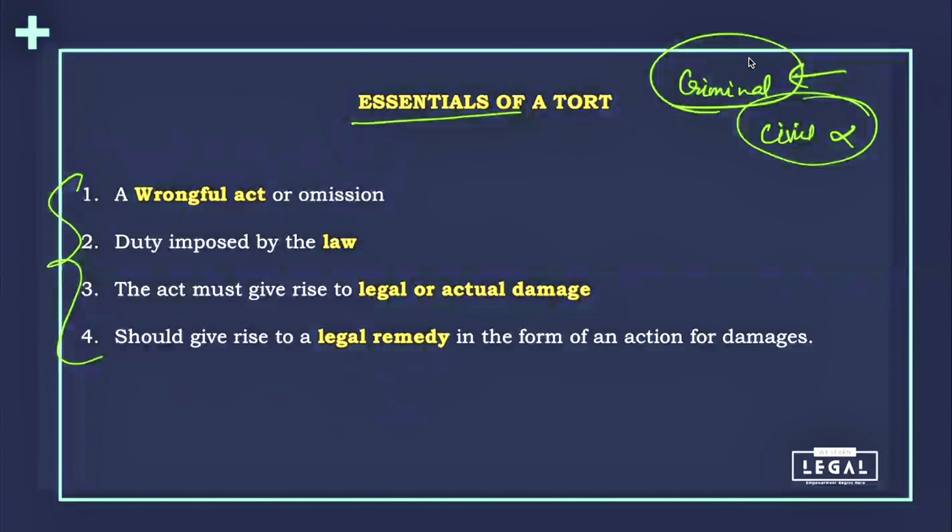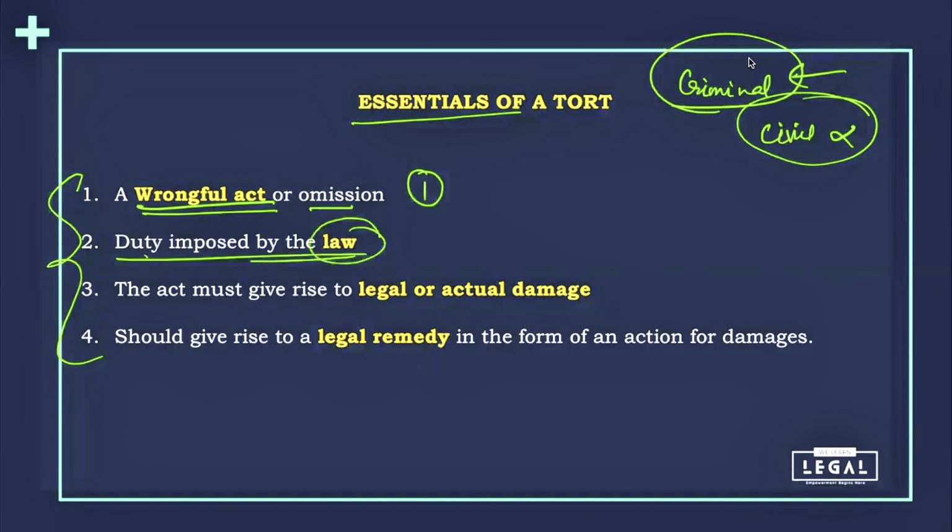So which is that first one? First is a wrongful act or omission. तो इसका मतलब अगर आप कुछ गलत करते हो या फिर आपको कुछ करना था सही, it was your duty, और आप वो नहीं करते हो. So if there is any wrongful act or omission, that is the first condition, then you might be in a situation to commit a tort. Secondly, this duty should have been imposed by law.